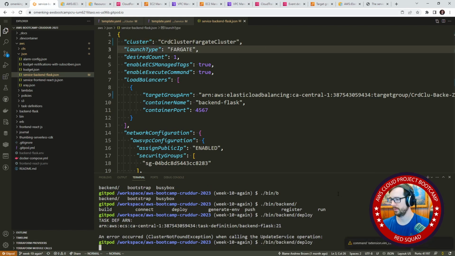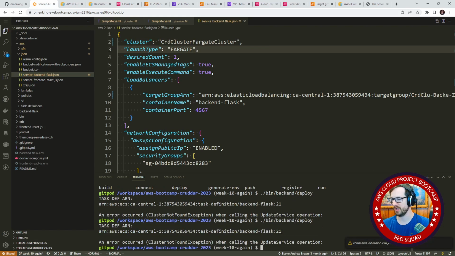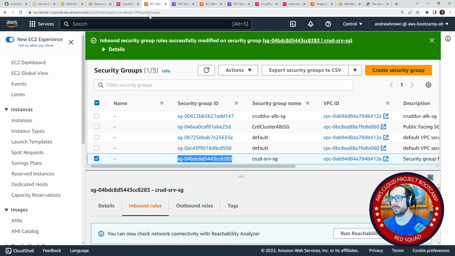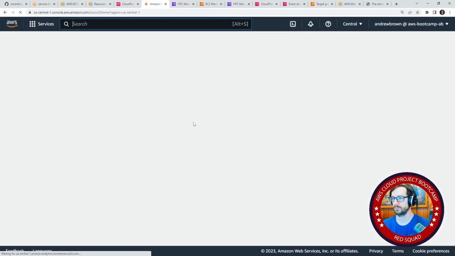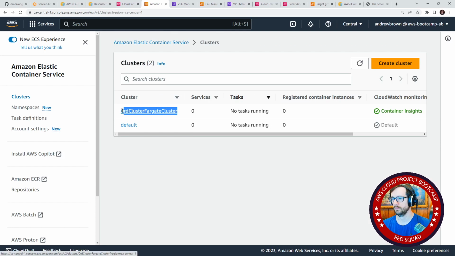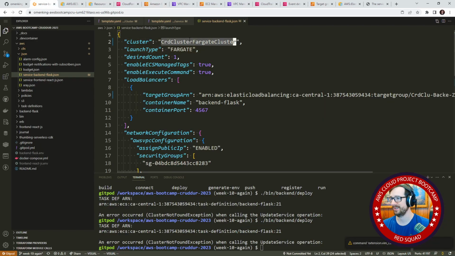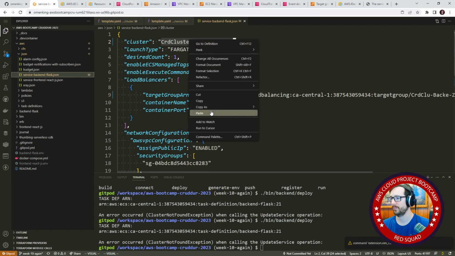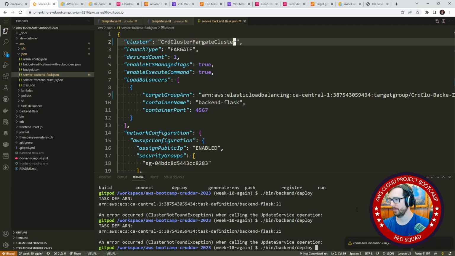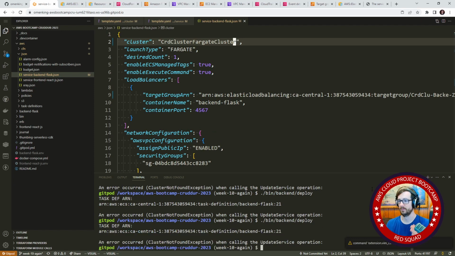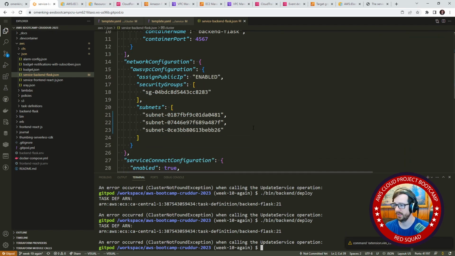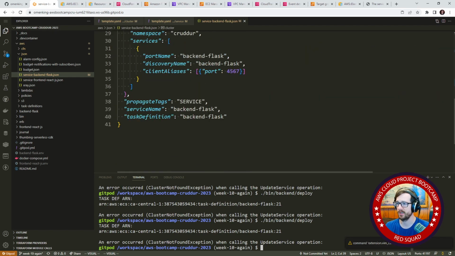And we'll hit up. Now, why it's doing backend-flask-21 is kind of bizarre to me. Here it says cluster not found. What are you talking about? The cluster is there, is it not? That's the name. It's right there. Hit up again. Okay, am I like crazy here? Maybe it's not specified here.